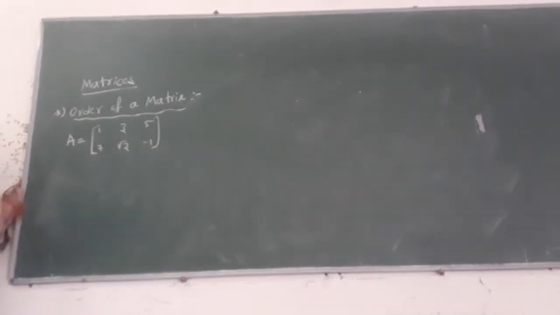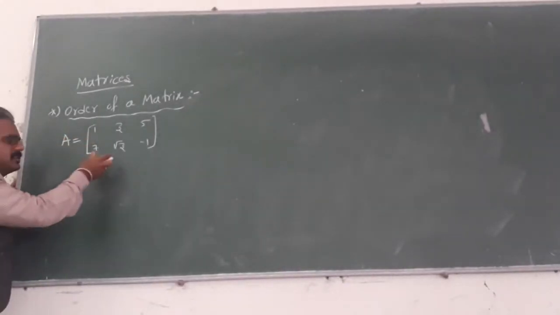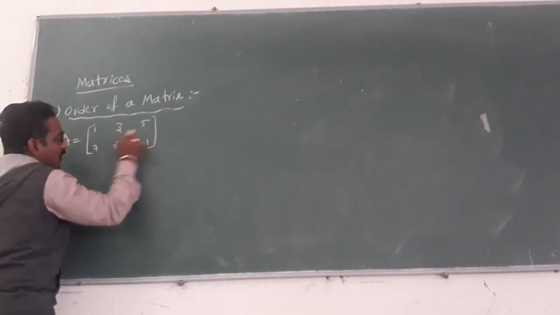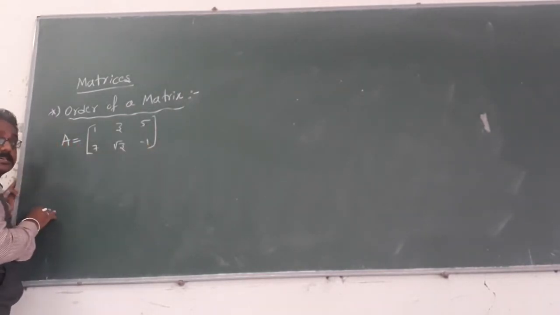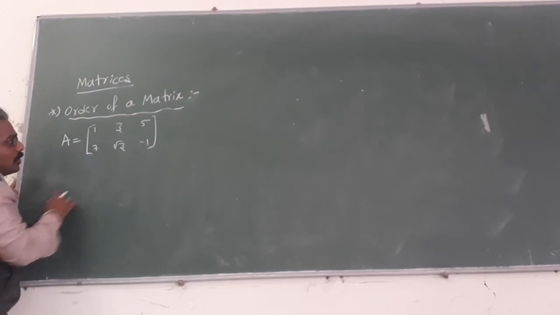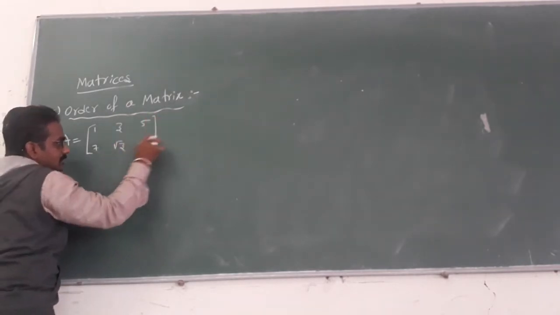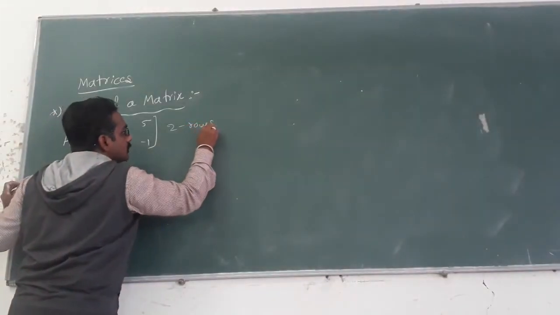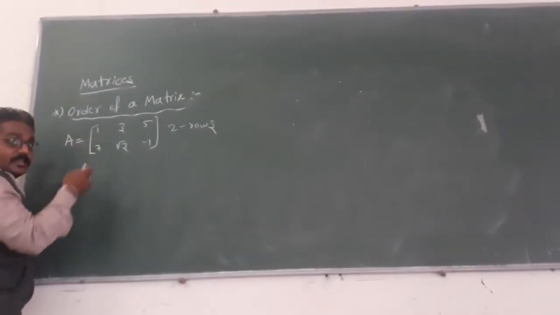Matrix A consists of 1, 3, 5, 7, 2, 3, minus 1. Whatever, I am just representing a matrix. Here the horizontal lines of elements construct the rows. I already said that. So how many rows are there? First row, second row. So totally 2 rows. Next, how many columns?